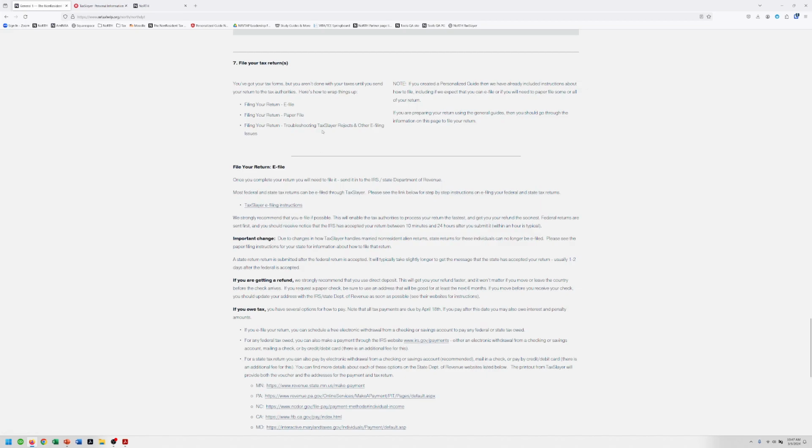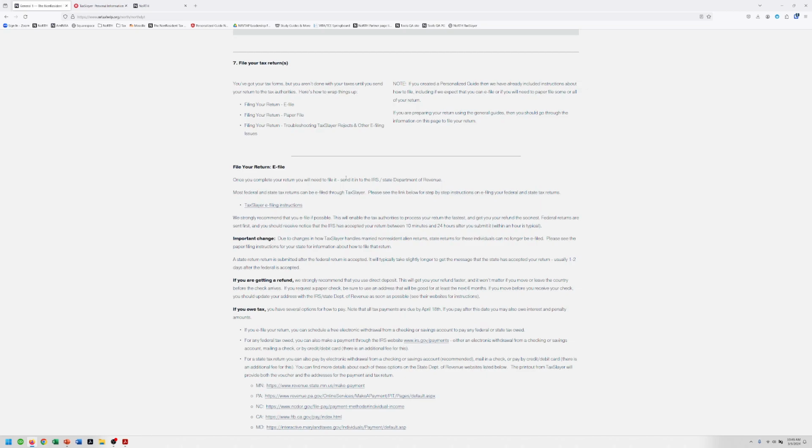One change that you should be aware of is that TaxSlayer made an update to their software this year for married non-resident aliens. If you're a married non-resident alien, you cannot file a joint return with your spouse, and you cannot enter any information about your spouse into the software. This makes sure that the federal return should e-file successfully without any problems.